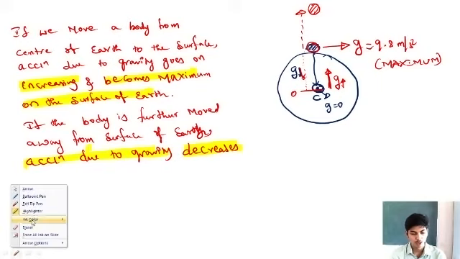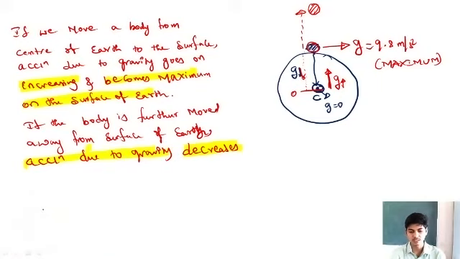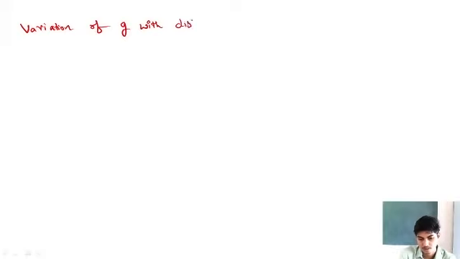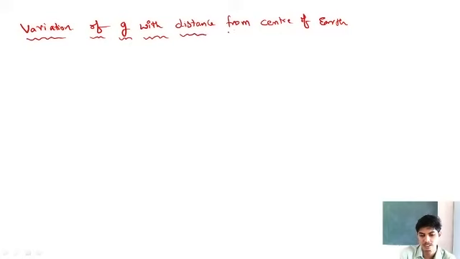So if we plot a variation of acceleration due to gravity with the distance from the center of the earth, the graph looks like this: variation of acceleration due to gravity with distance from the center of the earth.